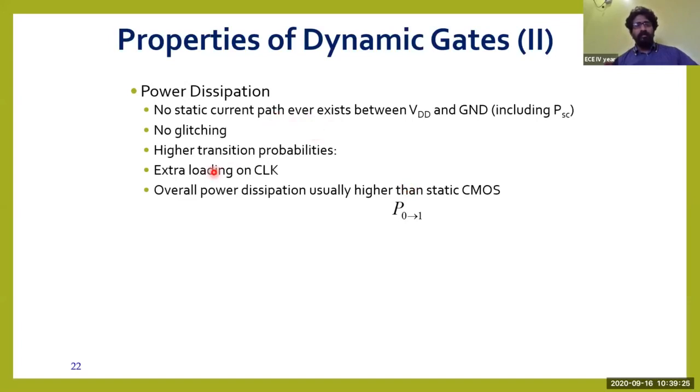And the other important properties: higher transition probabilities, extra loading on the clock, and overall power dissipation usually higher than static CMOS operations. Why is the overall power dissipation more? Because the clocking network is always switching from 0 to 1, and the operation of dynamic CMOS logic depends upon the clock.